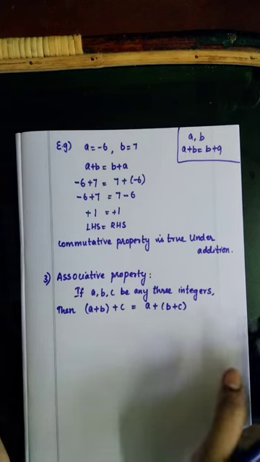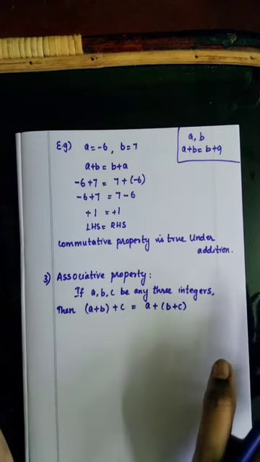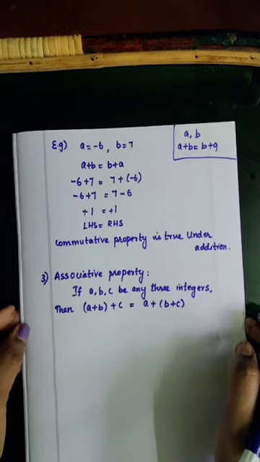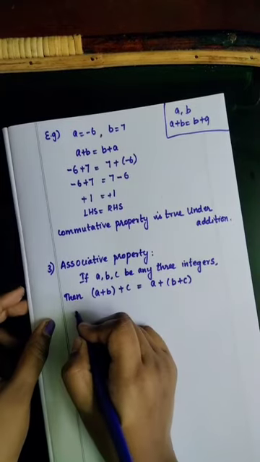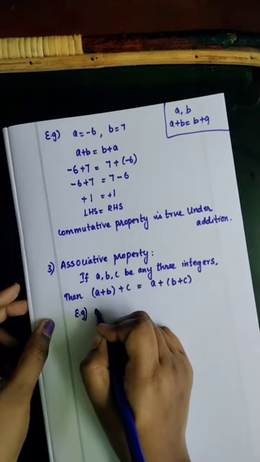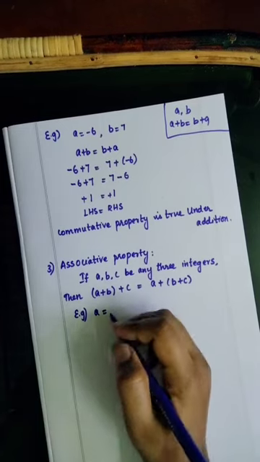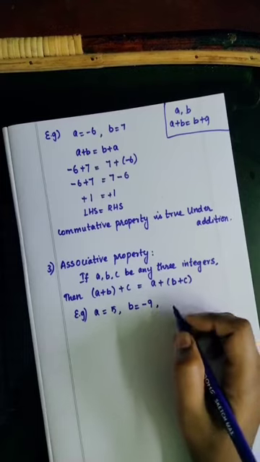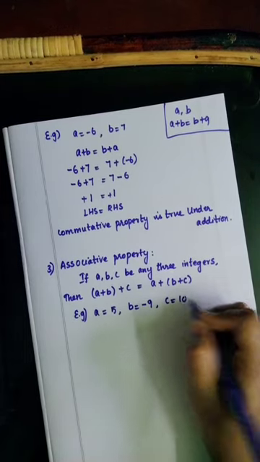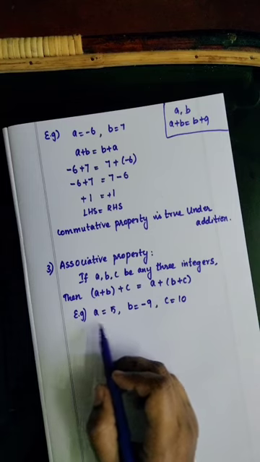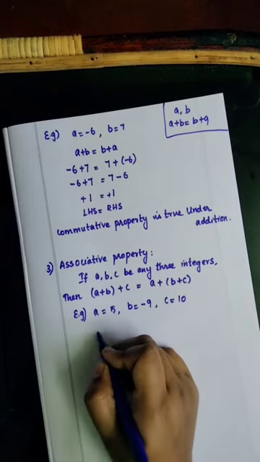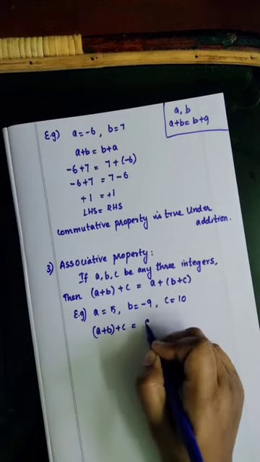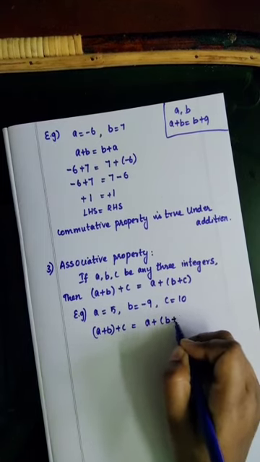We are going to substitute all the values in the equation and find the answer, to see whether we are getting both the answers same or not. This is the associative property. See one example. Value for A is 5. Value for B is -9. Value for C is 10. Substitute all the values in the above equation, that is (A plus B) plus C is equal to A plus (B plus C).